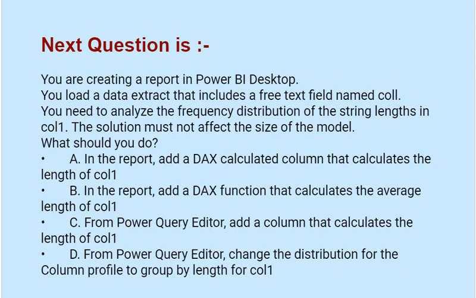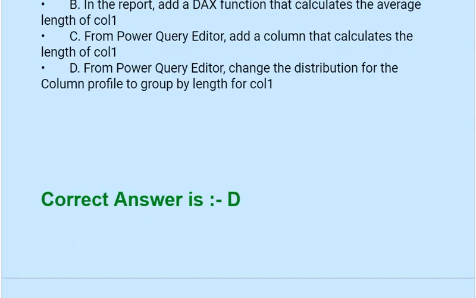Option B, in the report, add a DAX function that calculates the average length of COL1. Option C, from Power Query Editor, add a column that calculates the length of COL1. Option D, from Power Query Editor, change the distribution for the column profile to group by length for COL1. Correct answer is option D.